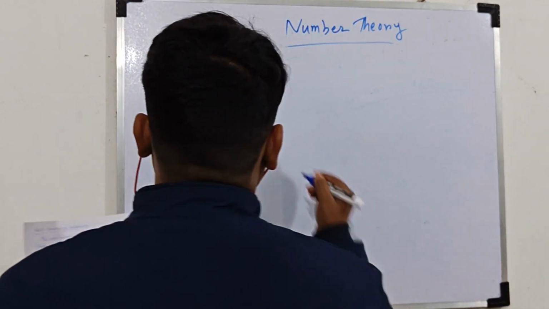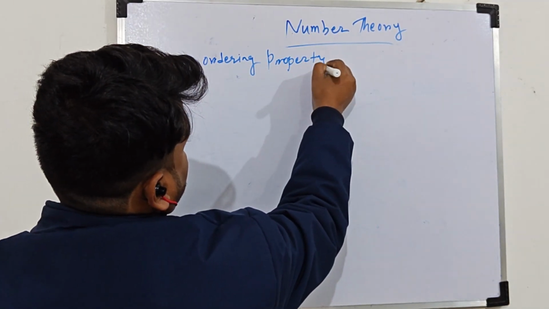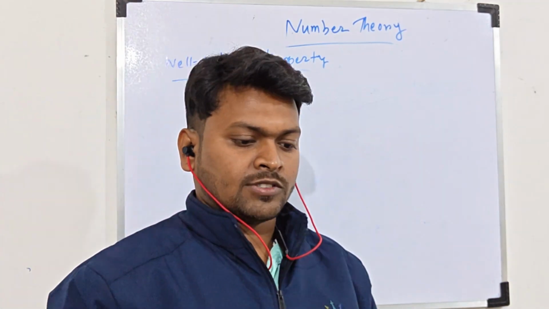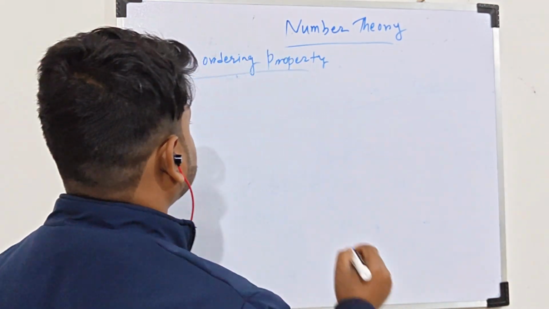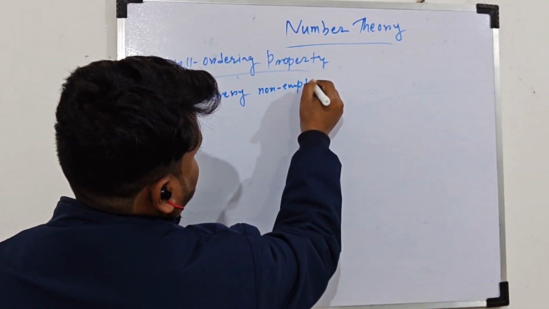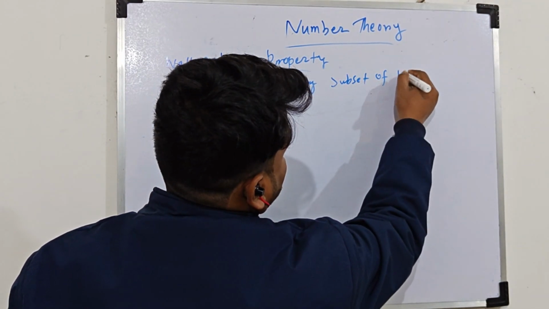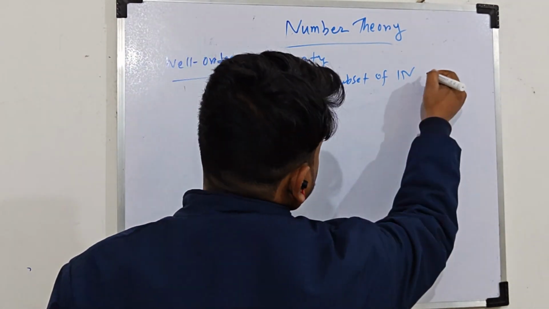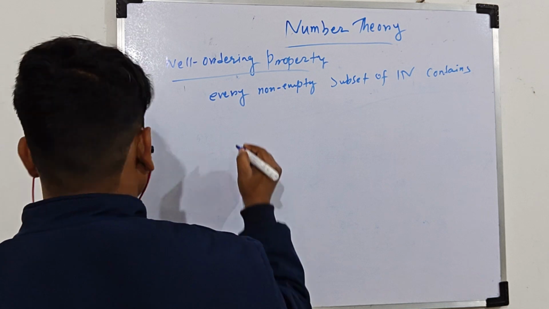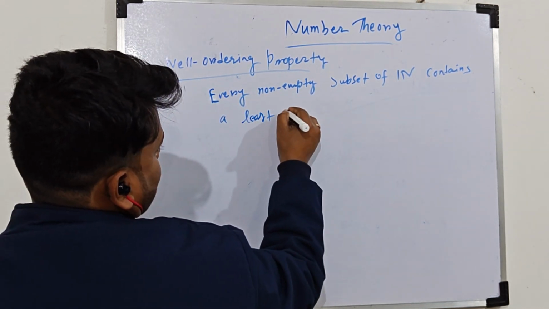Let's discuss the well-ordering principle property. Okay, so what is the well-ordering property? The well-ordering property of the set N states that every non-empty subset of N contains a least element.